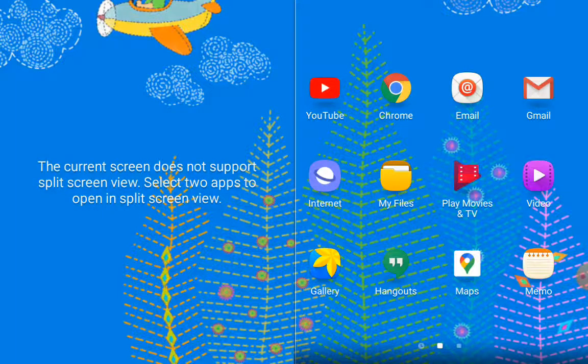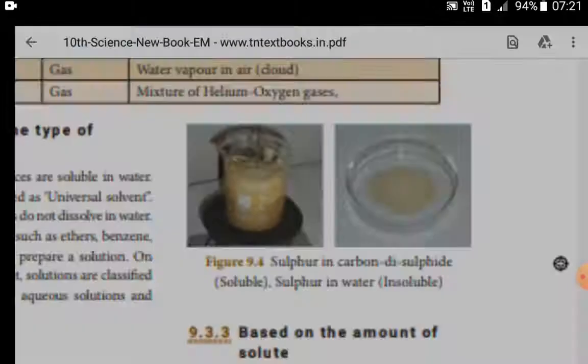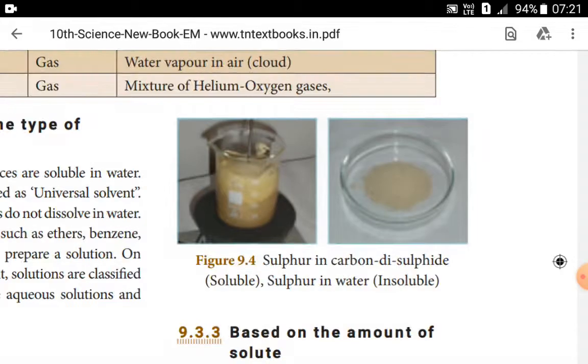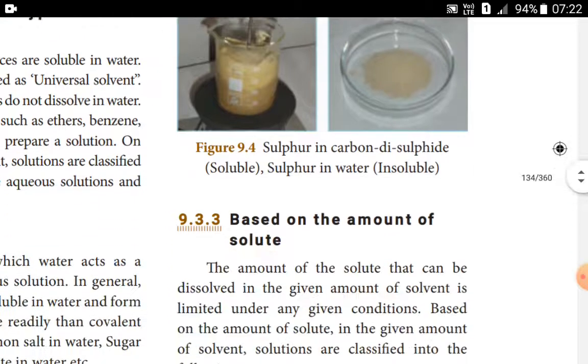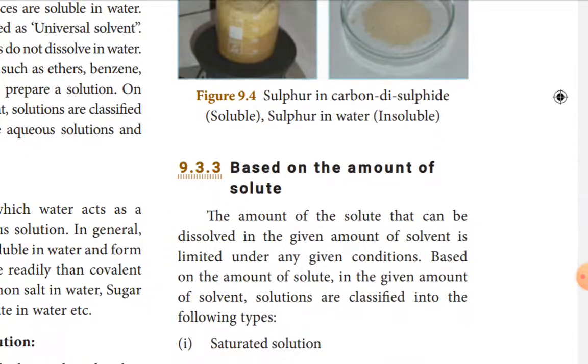Next, we will classify the solution based on the amount of solid. So my dear boys, in the first case we discussed classification based on the physical state of solute and solvent, that means a binary solution.